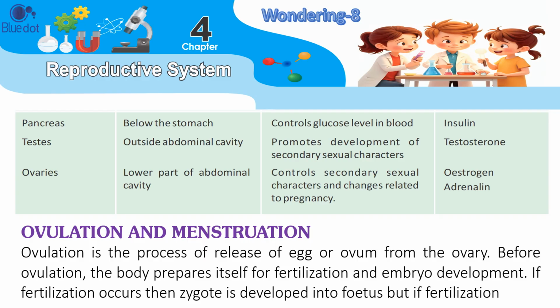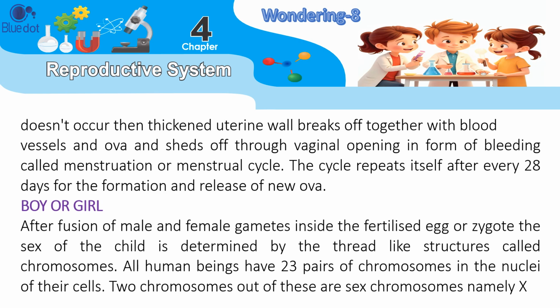Ovulation is the process of release of egg or ovum from the ovary. Before ovulation, the body prepares itself for fertilization and embryo development. If fertilization occurs, then zygote is developed into fetus, but if fertilization doesn't occur, then thickened uterine wall breaks off together with blood vessels and ova and sheds off through vaginal opening in form of bleeding called menstruation or menstrual cycle. The cycle repeats itself after every 28 days for the formation and release of new ova.